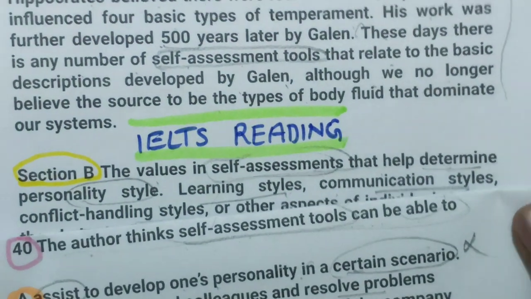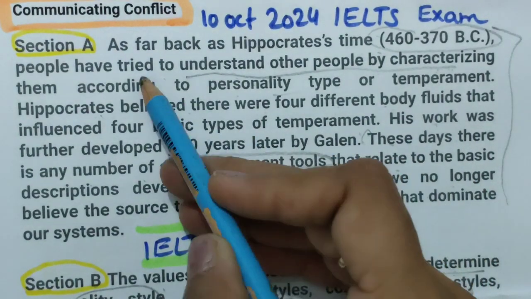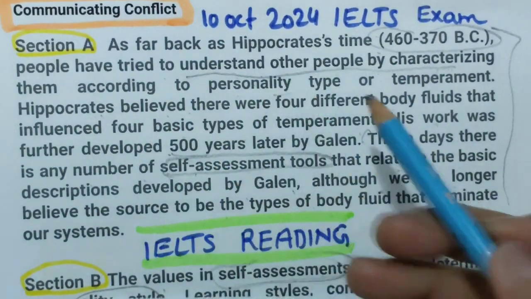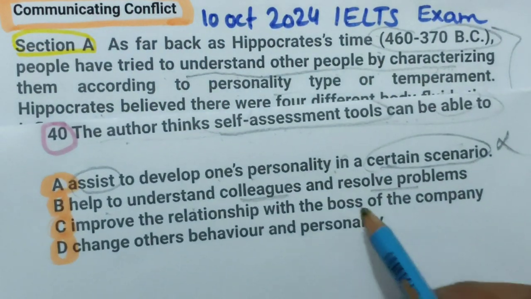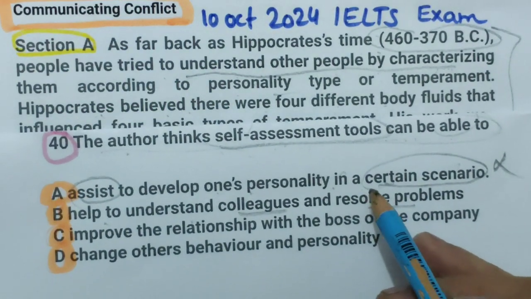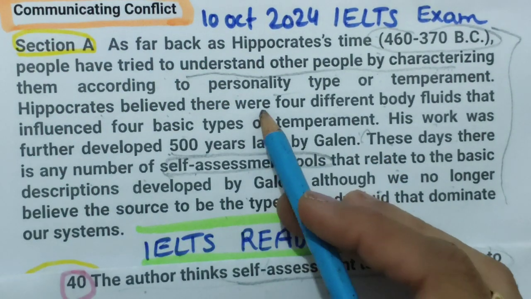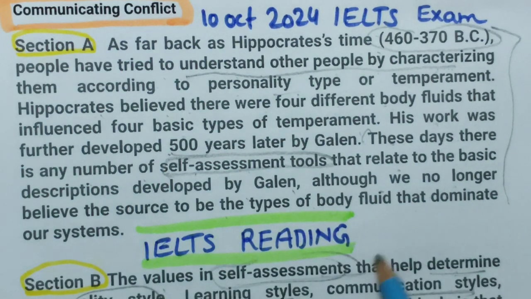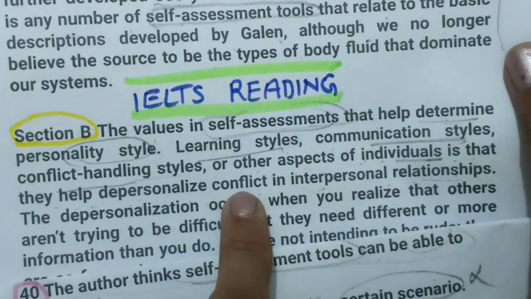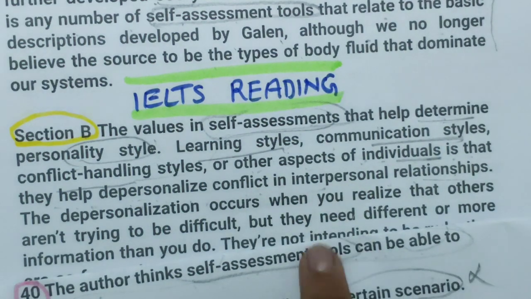But here it is given in the first paragraph, have tried to understand other people by characterizing them according to. So you can see these were colleagues. Help to understand colleagues and resolve problems. So resolving problems, yes, it was given here and in the last also. Here also, depersonalize conflict in interpersonal relationships.